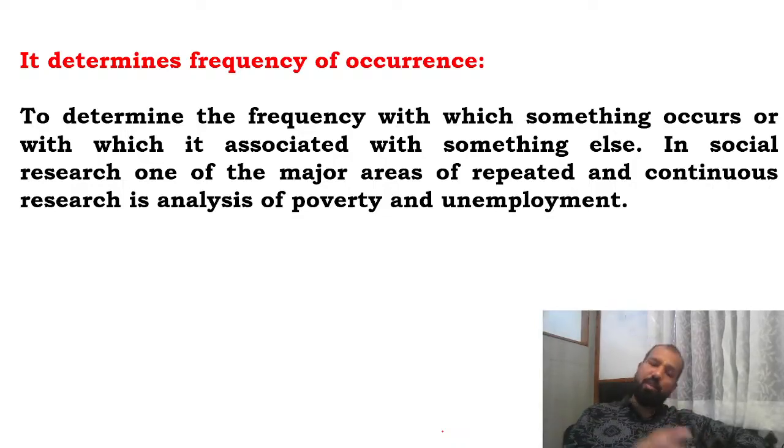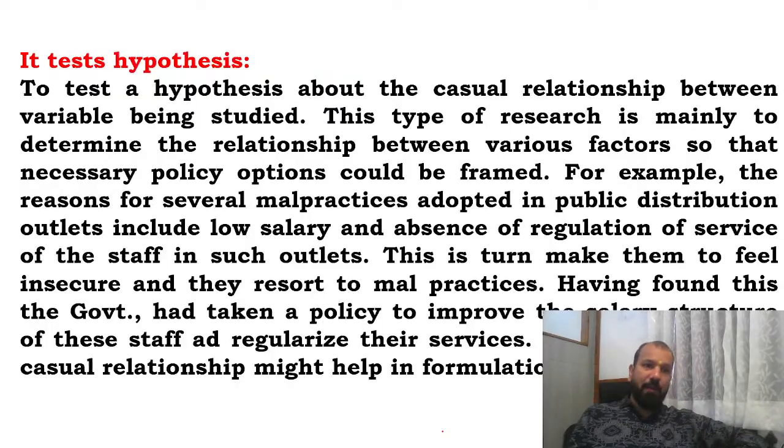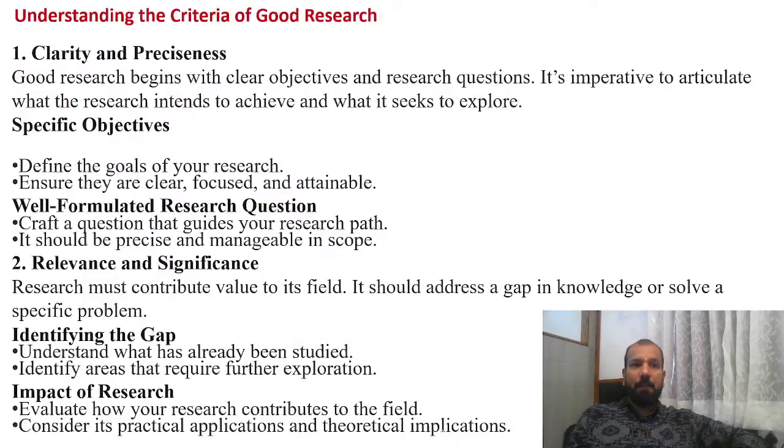You want to see the impact of government schemes on poverty alleviation. You apply those schemes, and every six months or every year you collect data on whether the schemes running in the market are eliminating poverty or not. Research also tests the hypothesis: you frame the hypothesis to see whether you are on the right path or the wrong path.